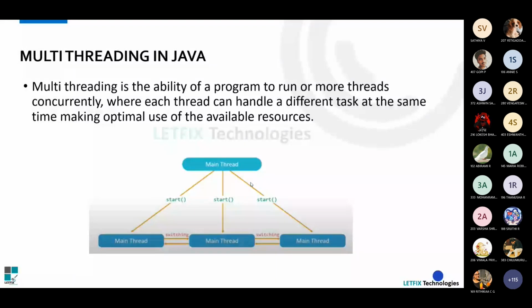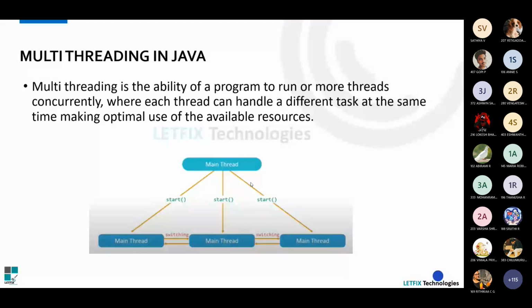We are talking about resources in real time, like establishing a connection to a DB. Those kinds of things are considered resources. Resources are very important, so we need to consume them in a proper way. Otherwise, there will be problems like memory consumption and a delay in execution. A delay in execution should not happen in real-time projects, so all these things need to be considered. This plays a major role.